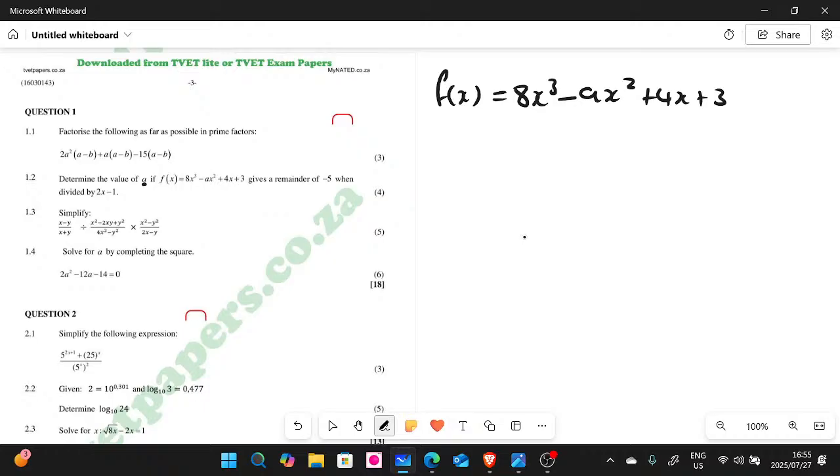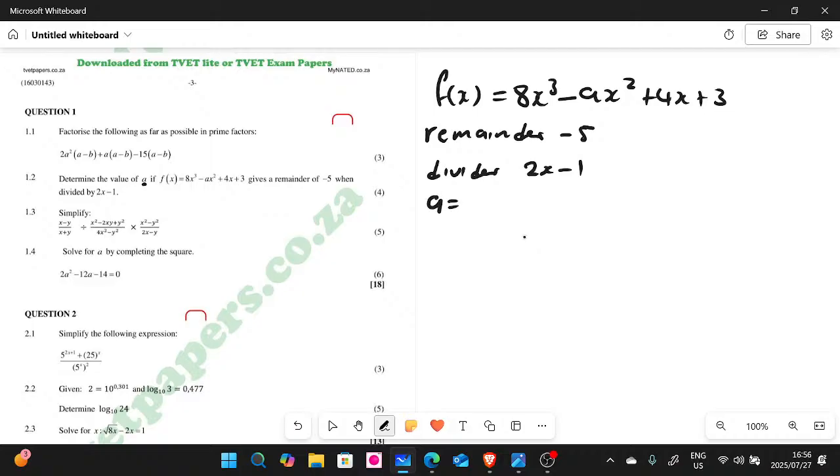But then we have the remainder, which is negative 5. And we have a divider, 2x minus 1. So you must be able to see these three pieces of information, very very important.